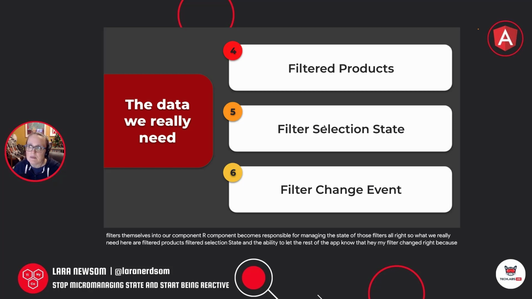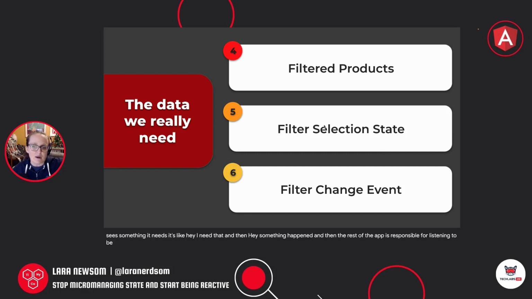Because reactive programming is really something more along the lines of stuff is happening, your component knows how to listen to it, and when it sees something it needs, it's like, hey, I need that. And then if something happens in the component, it goes, hey, something happened. And then the rest of the app is responsible for listening to be like, oh, hey, I care about that. I know what to do now, right? So that's what reactive programming is really about.